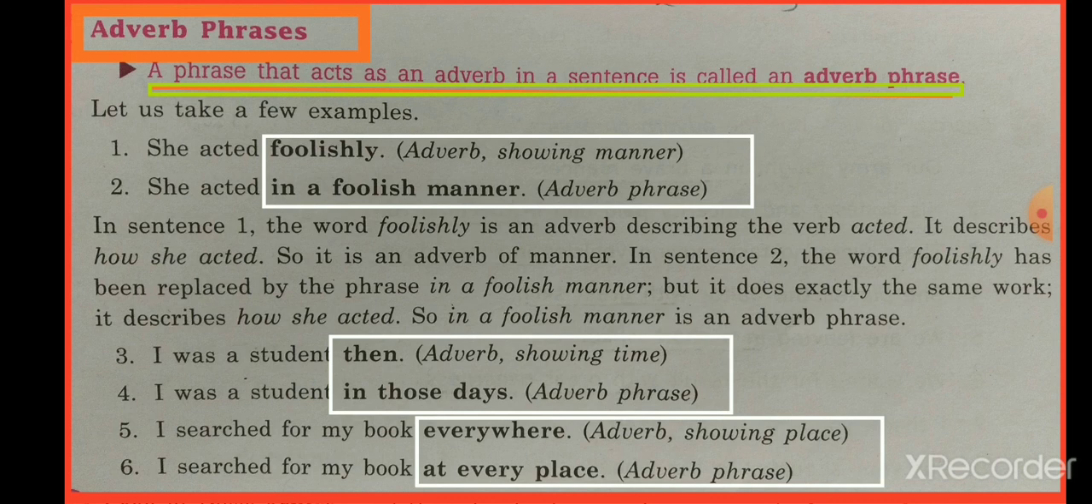Suppose you are reading the first sentence: she acted foolishly. Here foolishly is used as an adverb, not as an adverb phrase, because in a phrase we have a group of words. So that sentence can be written by using an adverb phrase: she acted in a foolish manner. Now in a foolish manner is an adverb phrase.